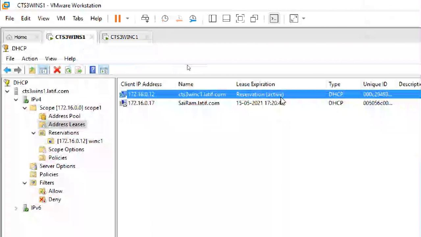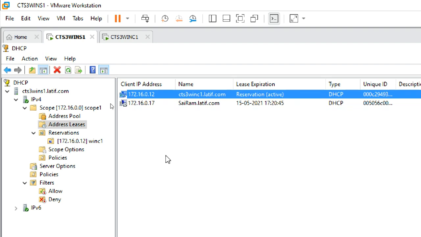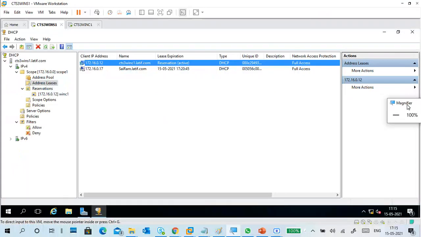Now it is showing active. But where is the lease expiry? There is no lease expiry. Normally, if you don't renew before expiry, it is removed from the list and you may not get the same IP address, but this one you will always get the same IP address, 12 only. So this is called a reservation. So I covered lease duration and reservation also.